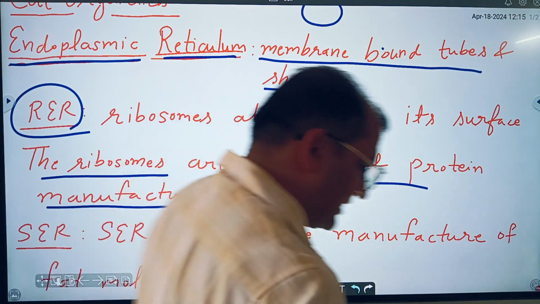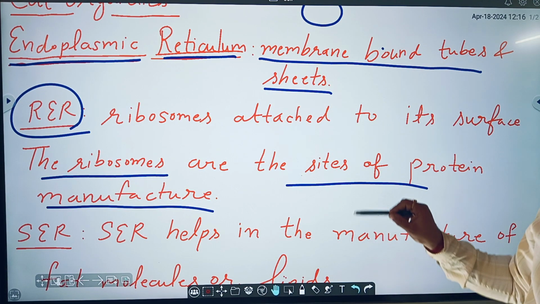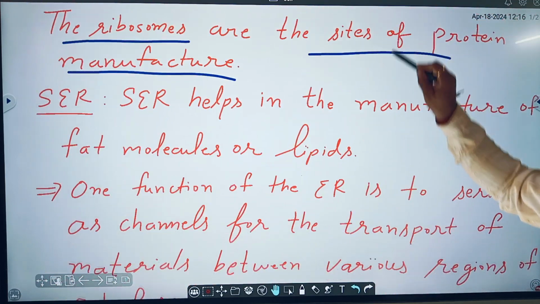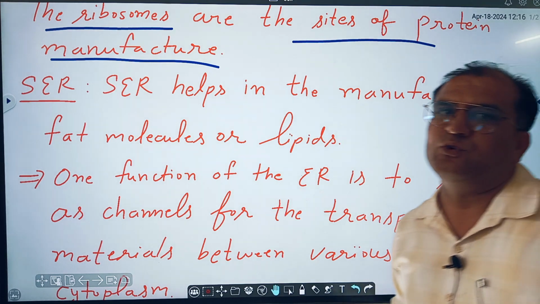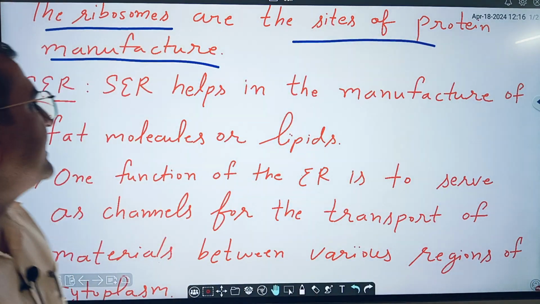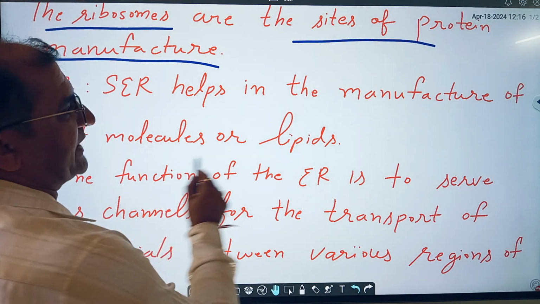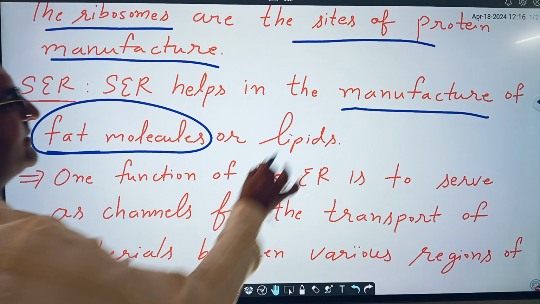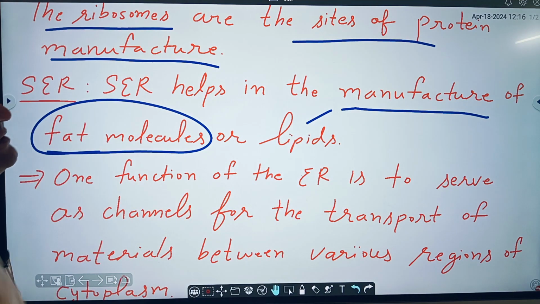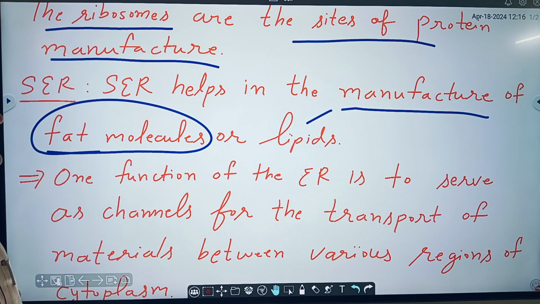Means proteins are manufactured by the ribosomes. After that, the second type of endoplasmic reticulum is known as SER, smooth endoplasmic reticulum. SER helps in the manufacture of fat molecules or lipids. Fat molecule manufacturing is done by smooth endoplasmic reticulum.